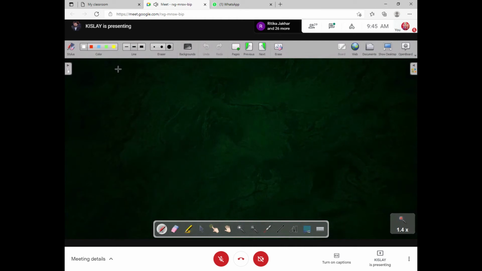Equation of trajectory means equation of path. Let me remind you, suppose you have written x plus y equal to 2. It is the equation of a straight line.